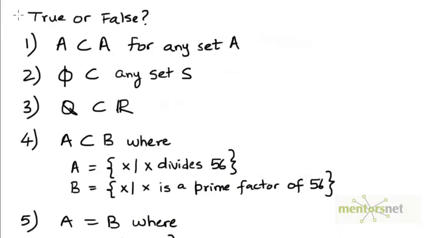Let's consider the following statements to check if each of them is true or false. The first statement is, for any set A, A is a subset of itself. Is this claim true or is it false?